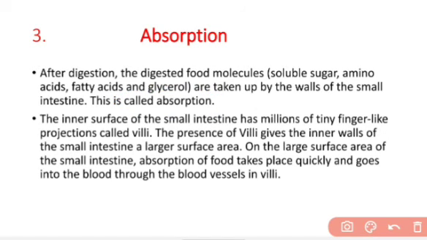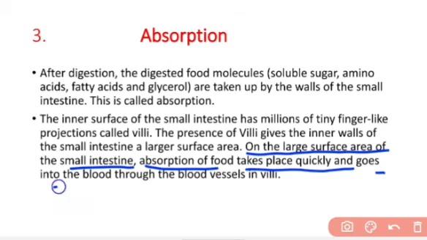For absorption, the inner surface of the small intestine has millions of tiny finger-like projections called villi. The presence of villi gives the inner walls of the small intestine a large surface area. On this large surface area, absorption of food takes place quickly and it goes into the blood.